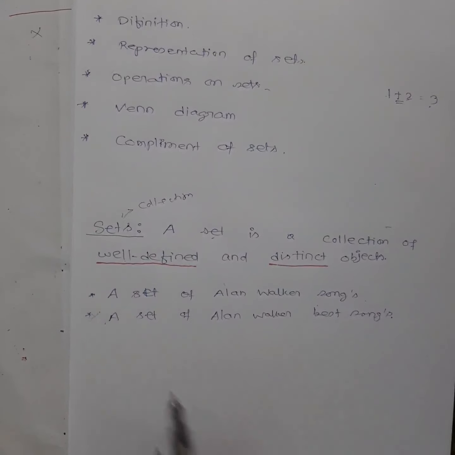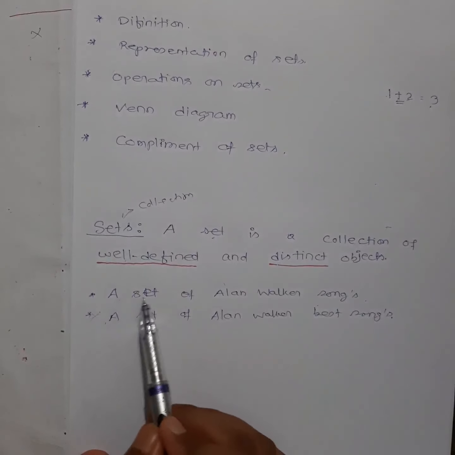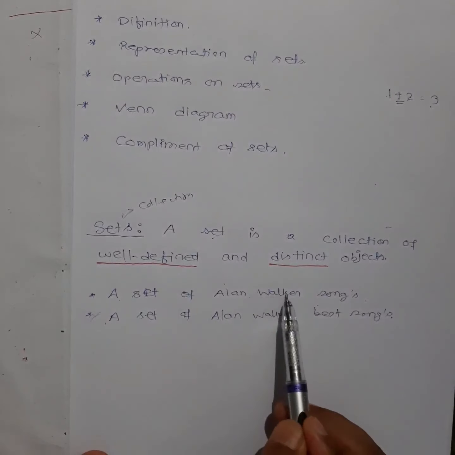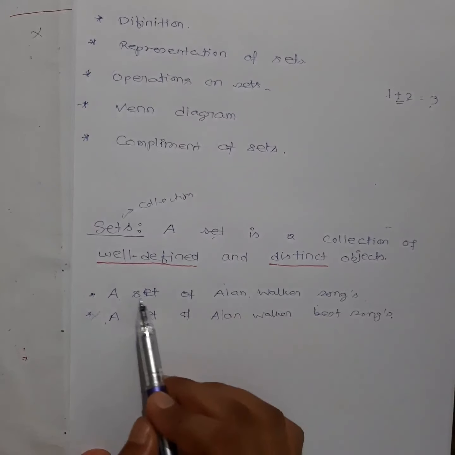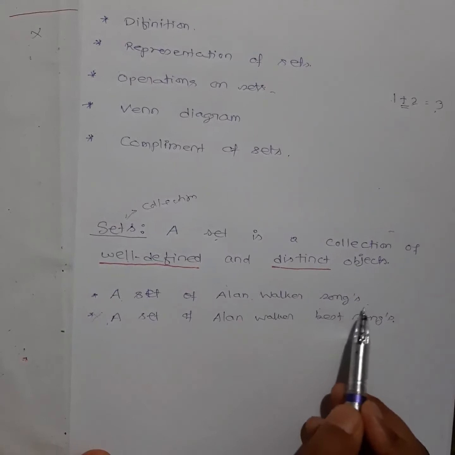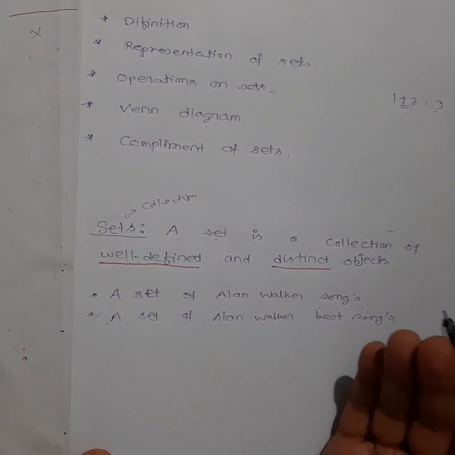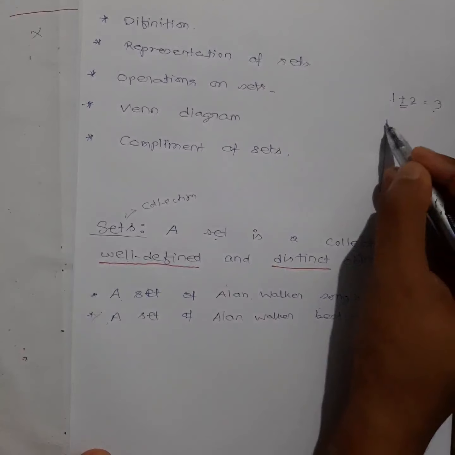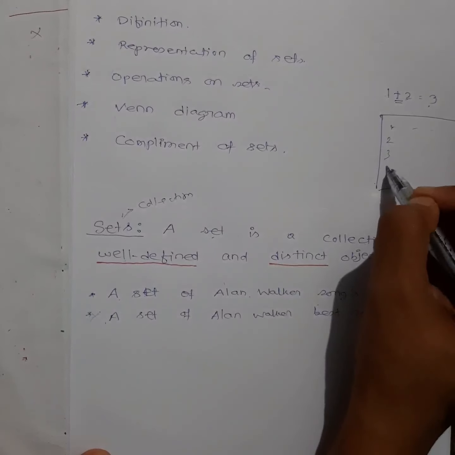Suppose I ask all the students to give me a set of Alan Walker songs. If I ask you to collect songs of Alan Walker, what will you do? Each student, if you do the research properly, can easily find the songs: first song, second, third, fourth, fifth.